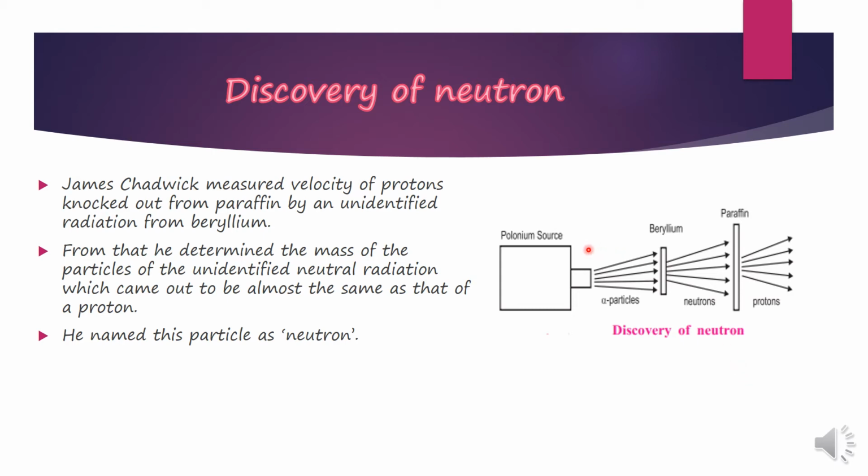What did he do? He has taken one polonium source which is emitting alpha particles, and these alpha particles are bombarded on beryllium metal. On bombarding these alpha particles on beryllium metal, some radiation used to be emitted containing some particles. When these particles are further bombarded on paraffin wax, protons have emerged out.